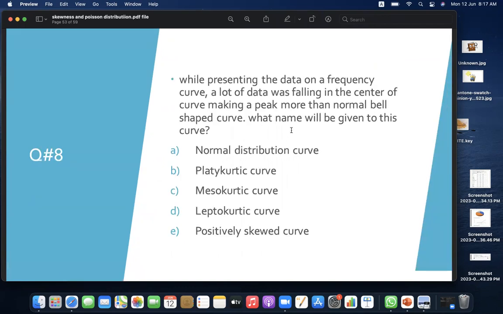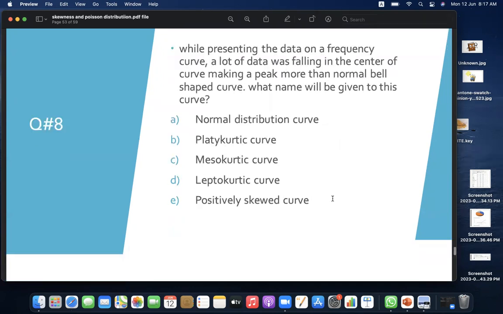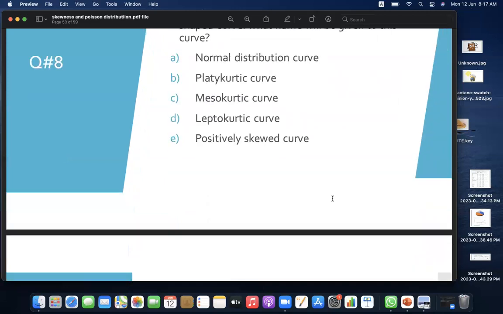Question number 8. While presenting the data on a frequency curve, a lot of data was falling in the center of curve, making a peak more than normal bell-shaped curve. What name will be given to the curve? A, normal distribution curve, B, platykurtic curve, C, mesokurtic, D, leptokurtic, or E, positively skewed curve? D. Yes, it is D, leptokurtic.